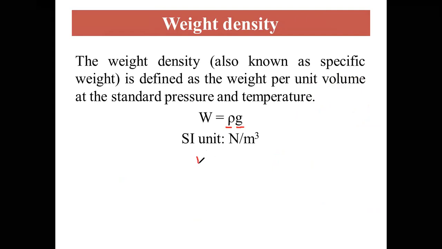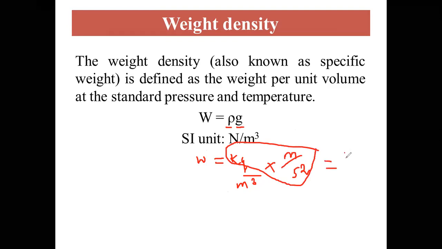Weight density is denoted as small w and its unit is Newton per meter cube, because the SI unit of density is kilogram per meter cube and the unit of acceleration due to gravity is meters per second square. Newton is kilogram meter per second square, so this will be Newton per meter cube. So this is about weight density.